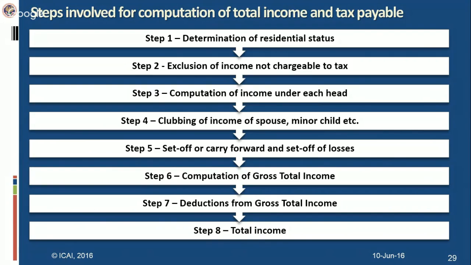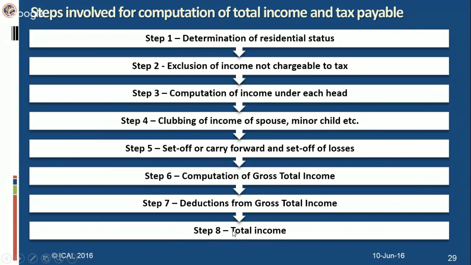While in case of deductions, you have to include that income while computing the gross total income, then from that income you will be eligible for deduction. So you have to apply the provisions of Chapter 6A for computing the deductions from gross total income. You deduct those deductions from gross total income to arrive at the figure of total income.